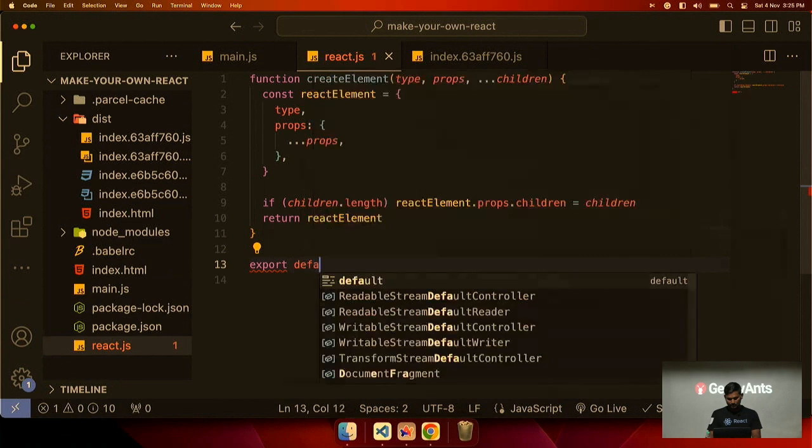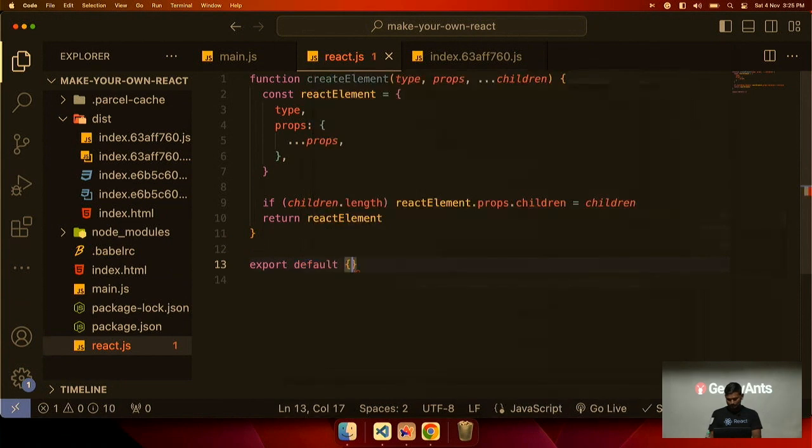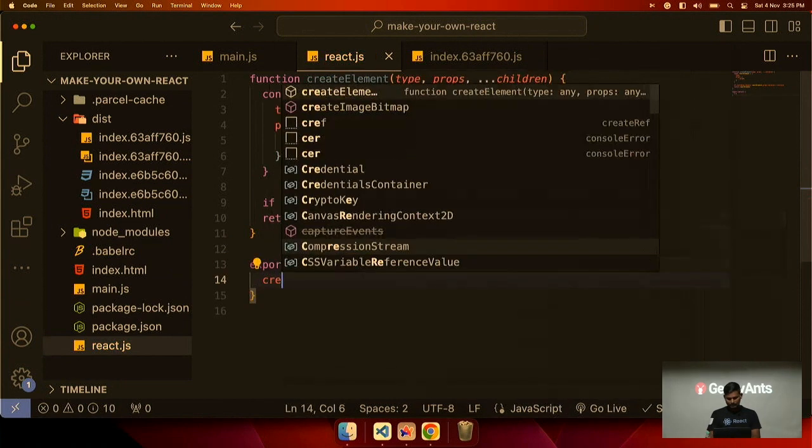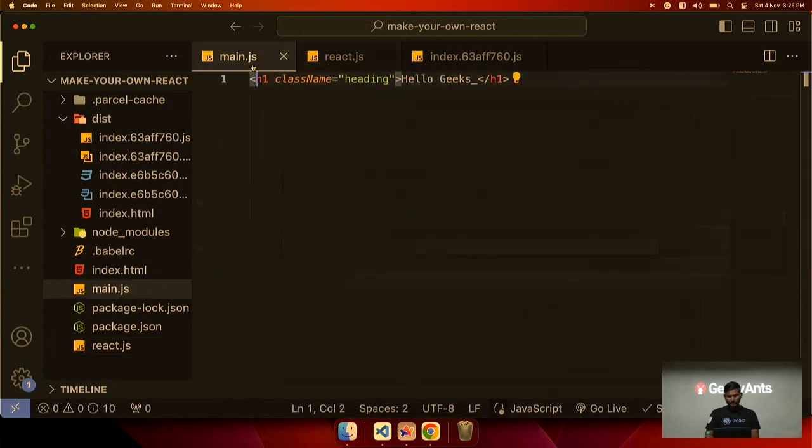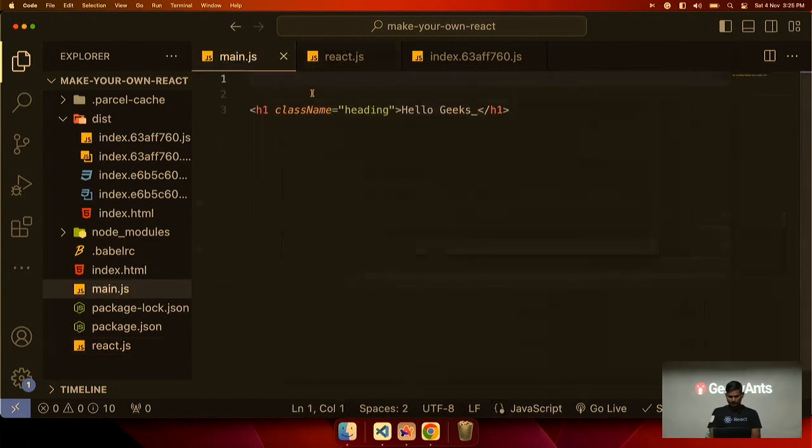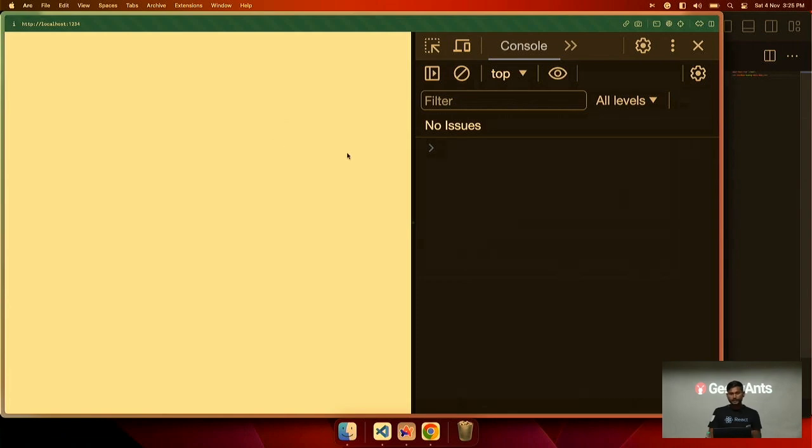So export default. We will put it inside an object. And now we can import it here. We will import only React, let me make it uppercase, React from React. And if we come here, the error is gone because it has found the React.